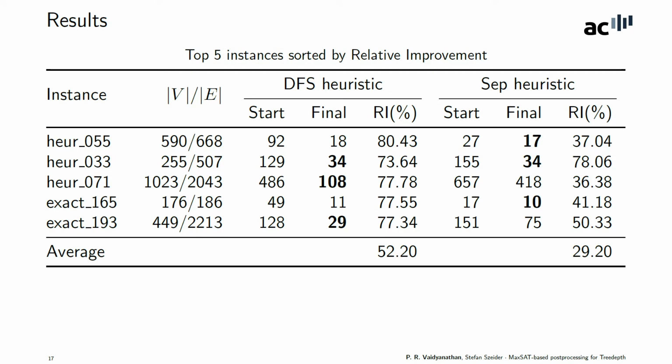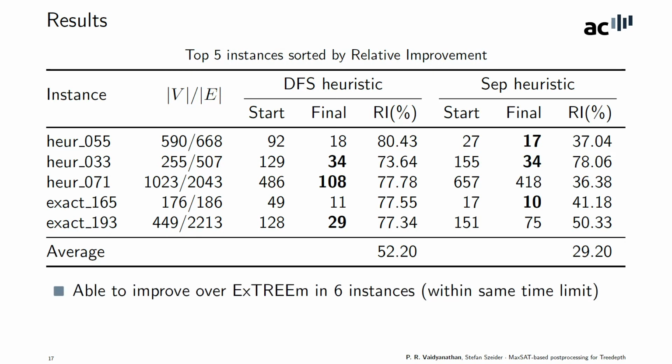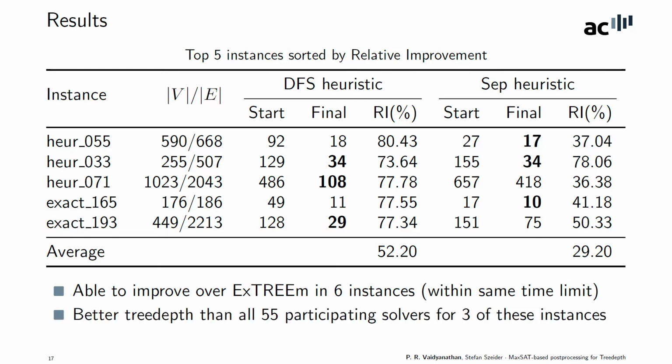Notice how most of the graphs on this list would have been impractical to solve by just using the SAT encoding. Further, we were able to improve over the solution provided by Extreme in 6 instances within the same time limit as the PACE challenge, and in 3 of these 6 instances we were able to achieve a better depth than all the 55 participants from the PACE challenge.